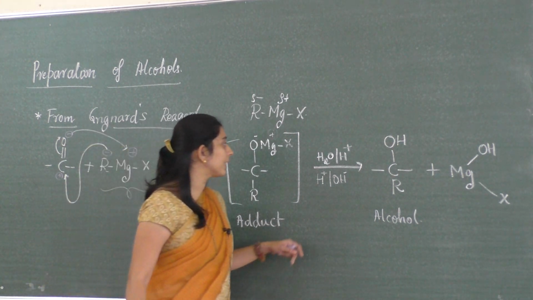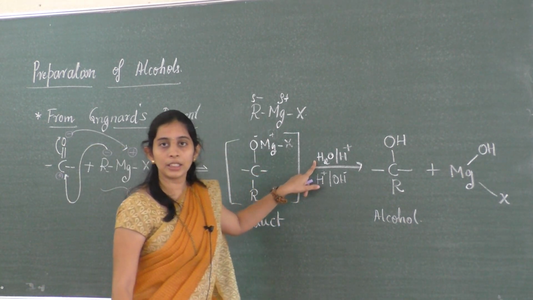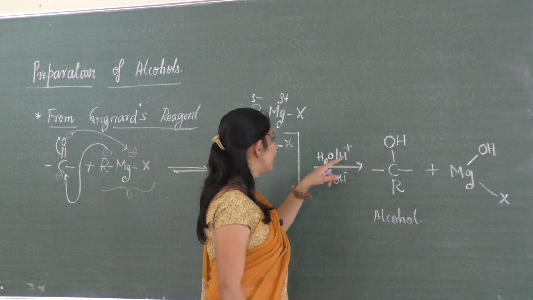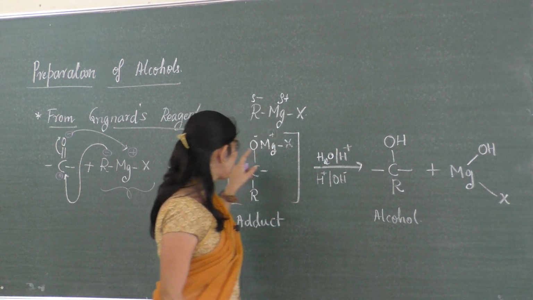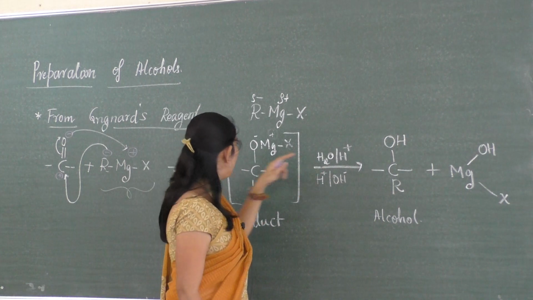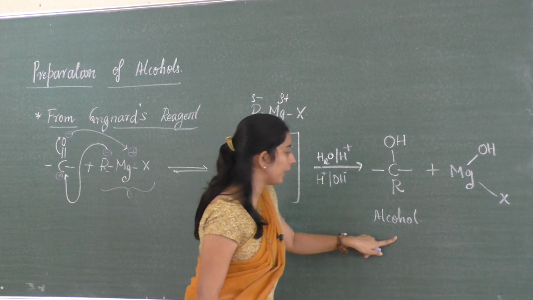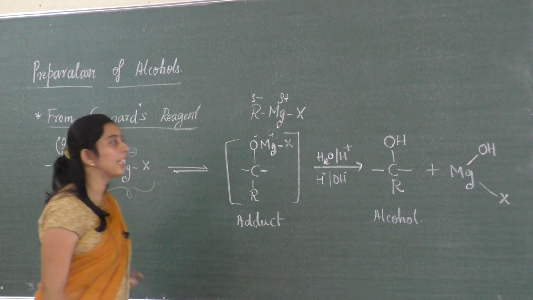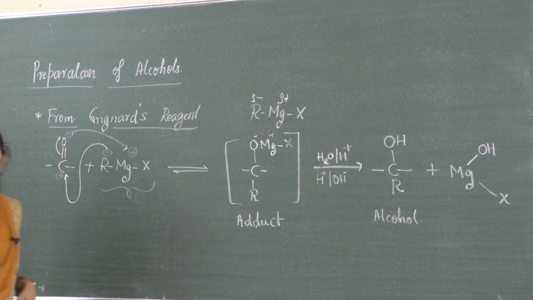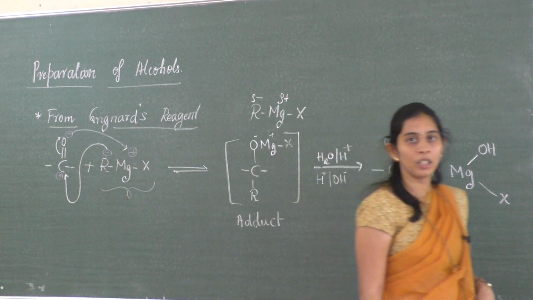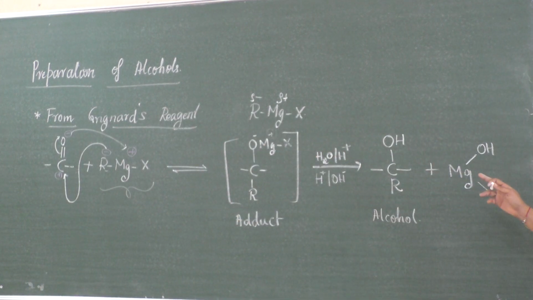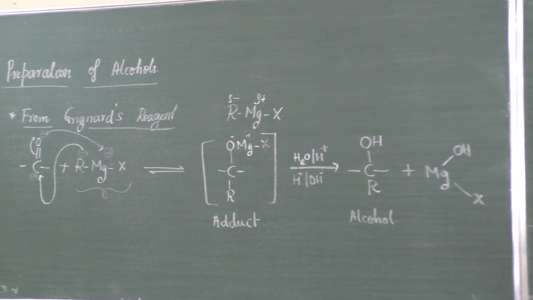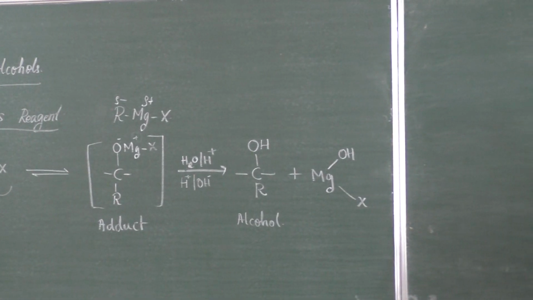So once the adduct is obtained, then hydrolysis has to be done. When hydrolysis is conducted, at that time what happens? We are going to get a product called alcohol. Hope it is clear. So this is a general formula. Then we have to take an example for it. This method is also used to prepare a primary, secondary as well as a tertiary alcohol.